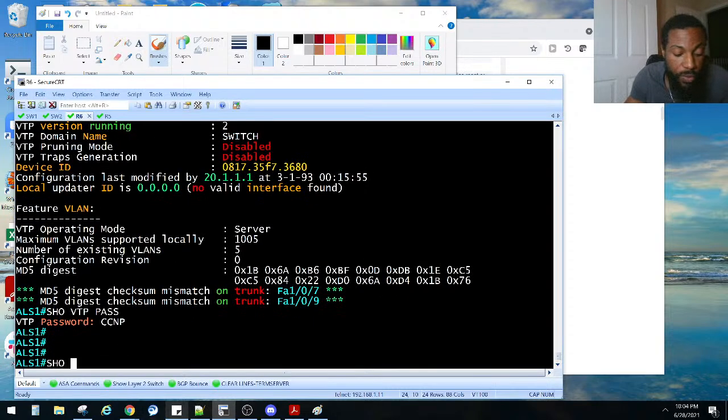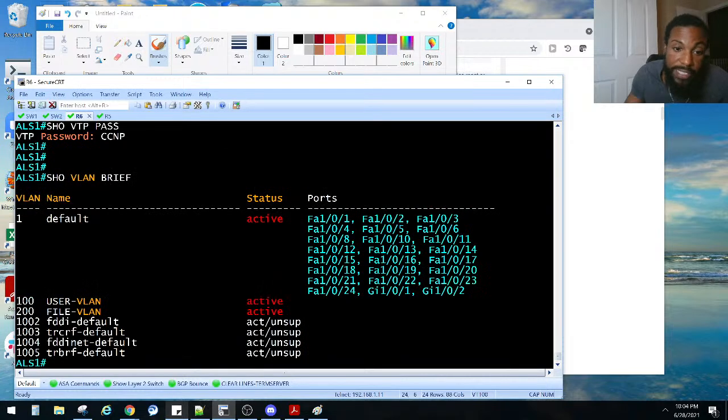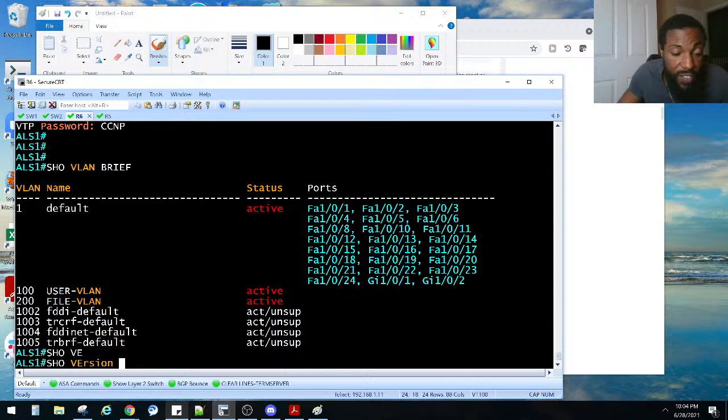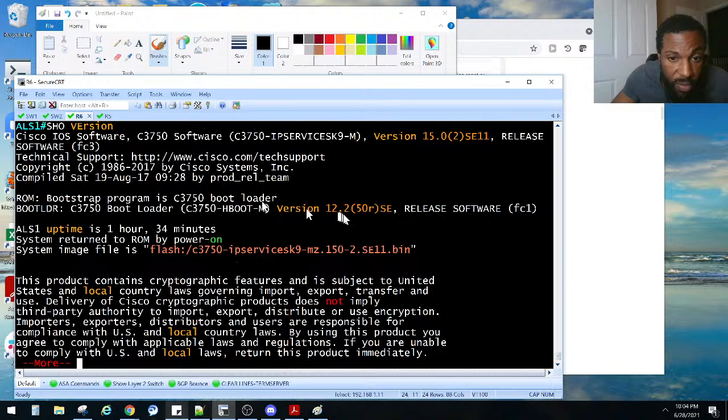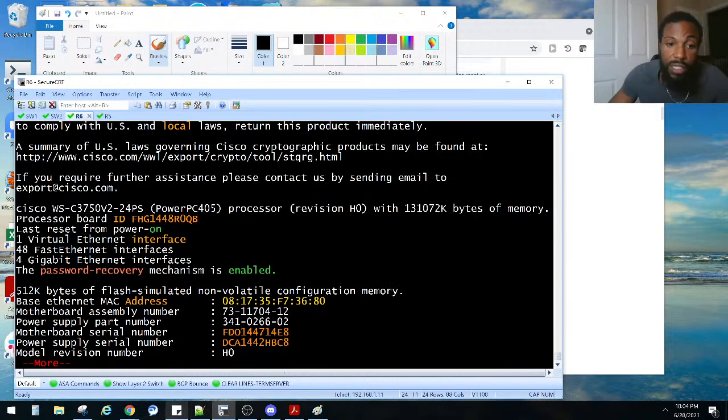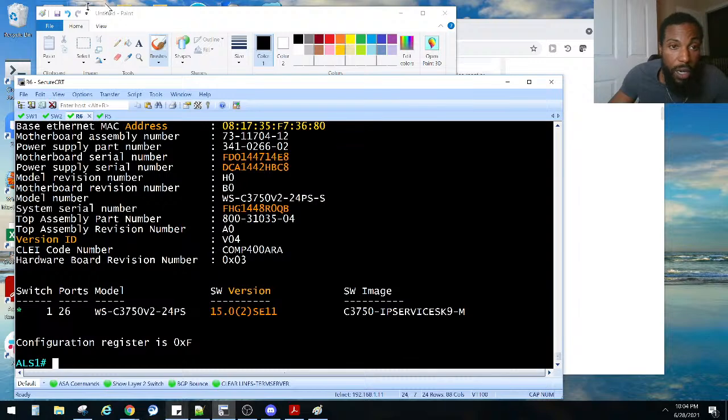We could also check to see if the VLANs propagated now. Show VLAN brief. All the VLANs in there now? Yes, now they're in there. That's crazy, man. A bug caused that. What version am I running? Show version. I thought I was running version 15. No, we're version 15.2, SE11. Good. Yeah, man, that's crazy.